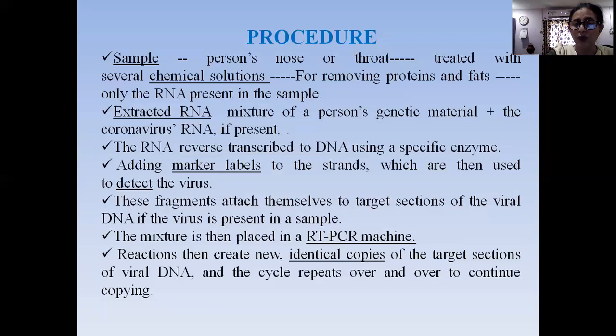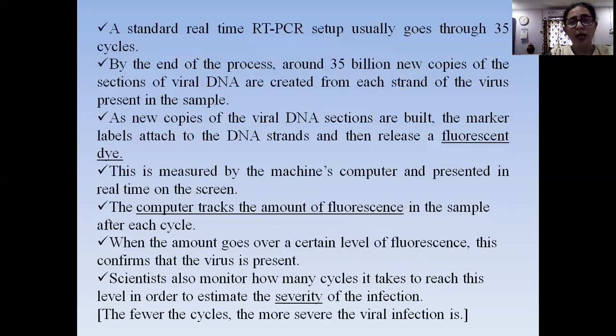Reactions then create new identical copies of the target sections of viral DNA, and the cycle repeats over and over to make a large number of viral DNA copies. In 35 cycles, 35 billion new copies of the viral DNA are created, and these new copies release fluorescent dye, which is measured by the computer and presented in real time on the screen.